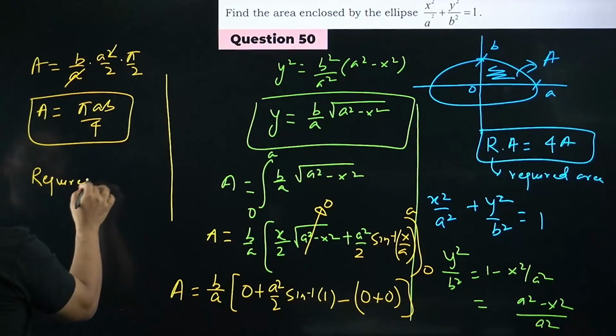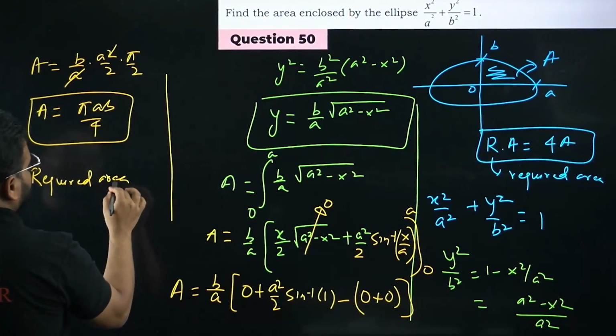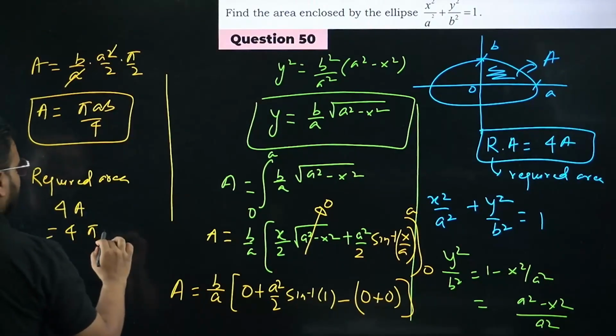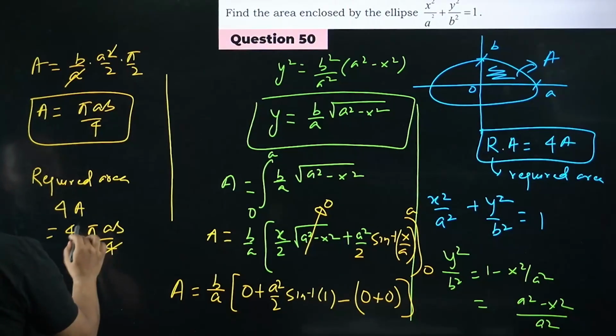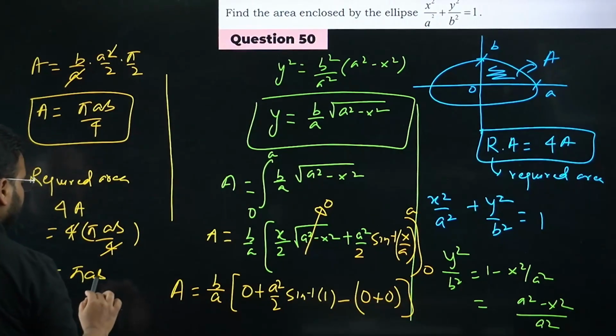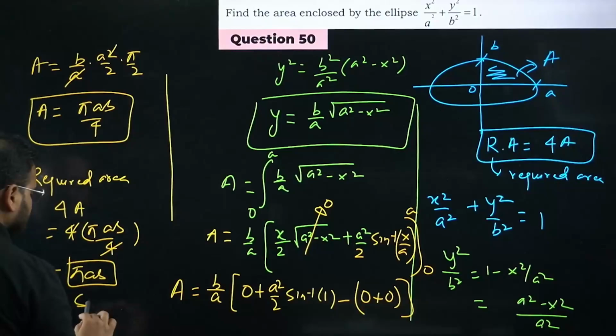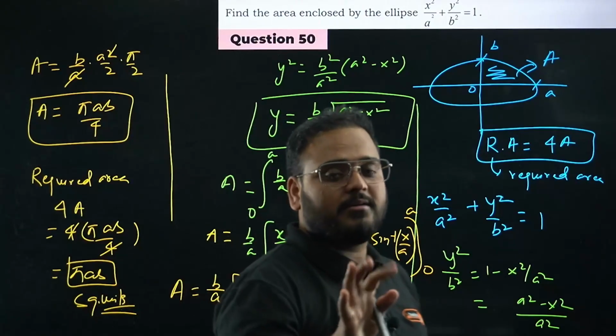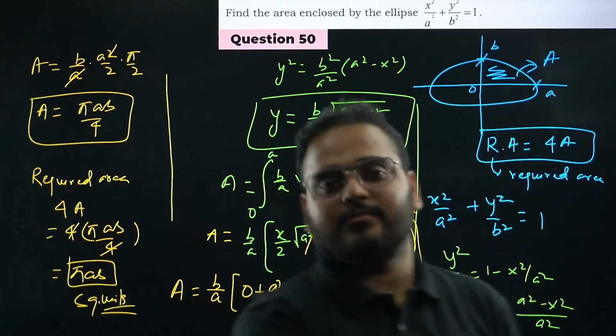The required area would be nothing but 4 times A. So 4 times pi AB by 4, and 4 and 4 get cancelled. My answer is nothing but pi AB, of course, square units. Have a look. Done or not? Simple enough. 5 marker. You will do it for sure.